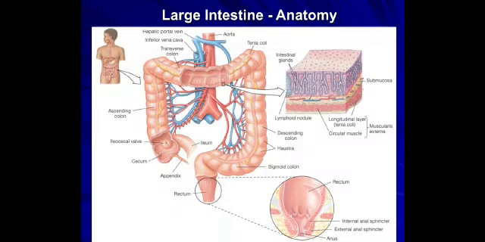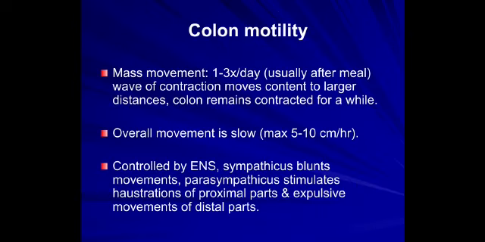So, the large intestine has the microscopic structure with a longitudinal layer called the taenia coli, with submucosa and intestinal glands which secrete mucus. The predominant function of the rectum with the anus, with the internal and external anal sphincters, is to control defecation. The colon motility is very important.